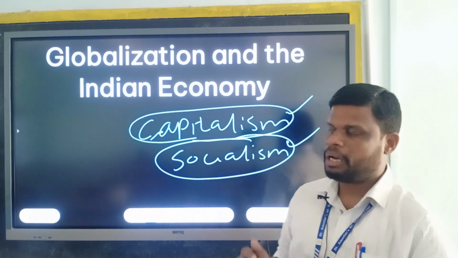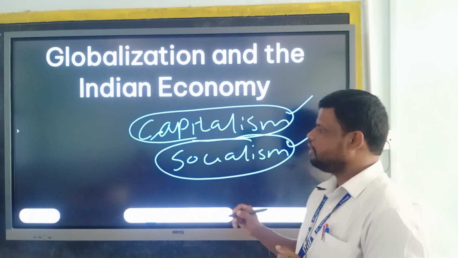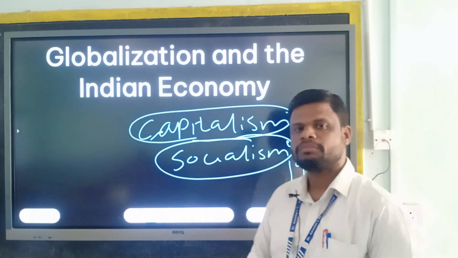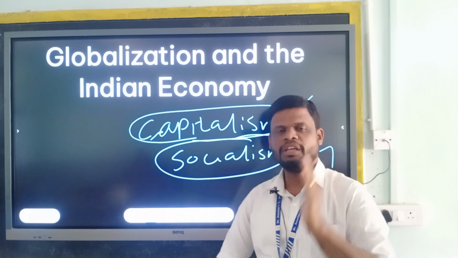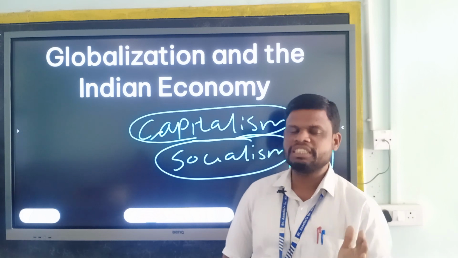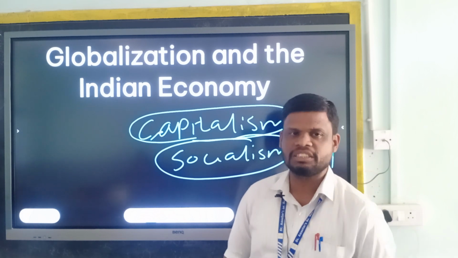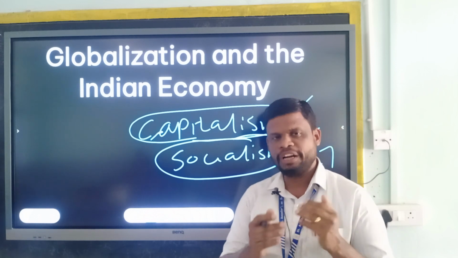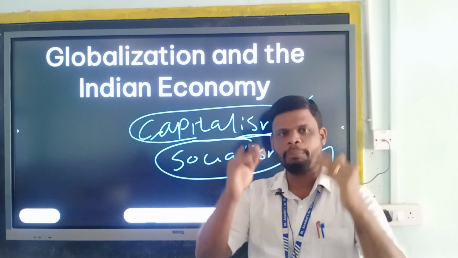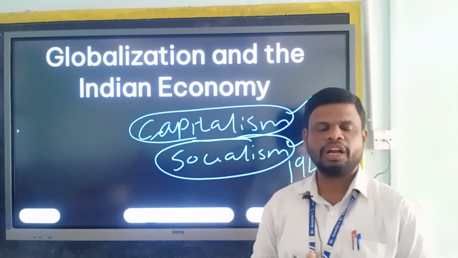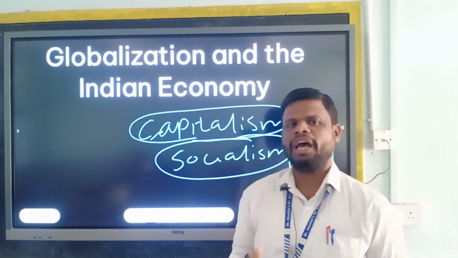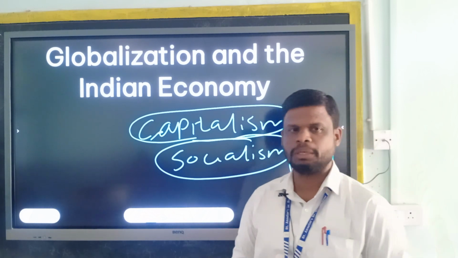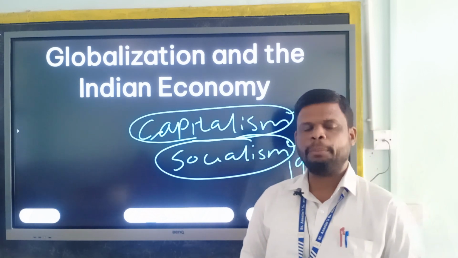So when it comes to our country, India, when we got freedom in 1947, we decided not to follow a capitalistic economy and not to follow a socialistic economy. Our freedom fighters, our first government led by Pandit Jawaharlal Nehru, all decided to have a new economy for our country instead of going completely into socialism or capitalism.